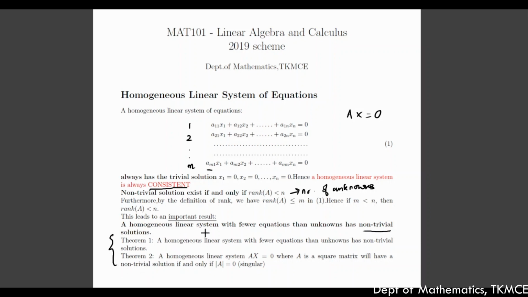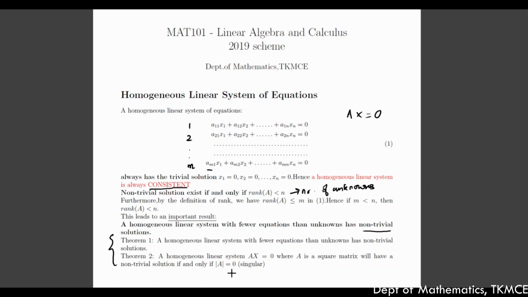Now let us see the two important theorems in this section. One is the theorem that we have already discussed. A homogeneous linear system with fewer equations than unknowns has non-trivial solutions. Second one, a homogeneous linear system Ax equal to 0 where A is a square matrix. That is, if the number of equations is equal to the number of unknowns, then we say that the system has a non-trivial solution if and only if determinant A is equal to 0.